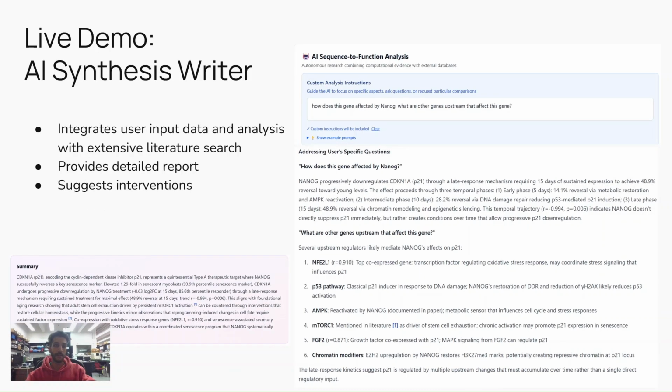Kevin has developed this fantastic AI synthesis writer. This AI integrates user input data and analysis with extensive literature search, and provides a detailed report based on the data and suggests interventions. So for example, here I asked how this gene is affected by NANOG and what the other genes upstream are that affect this gene. I just put in the user-specific question. So this is giving me some idea of what is happening, like the P53 pathway and DNA damage response. And it also shows me the top co-expressed gene, which is oxidative stress response.